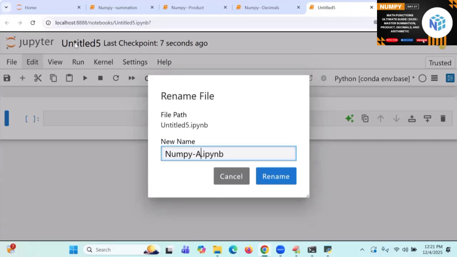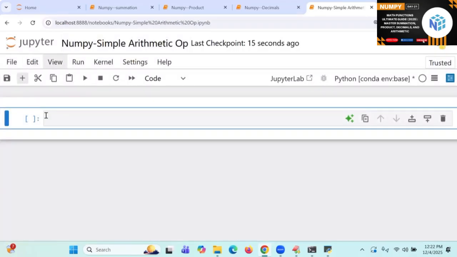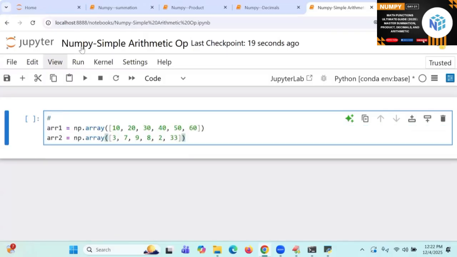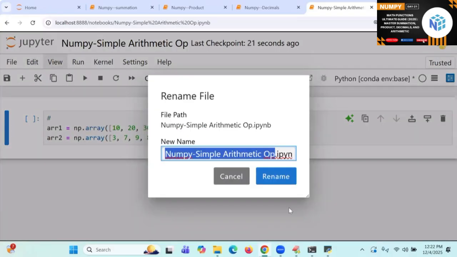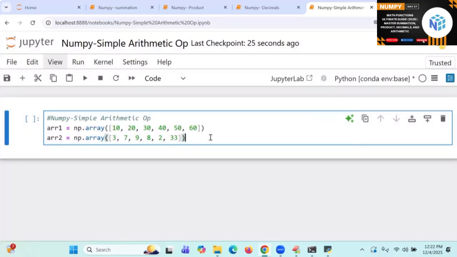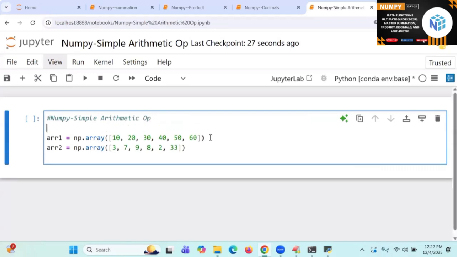NumPy, simple arithmetic operations. Import NumPy as np.